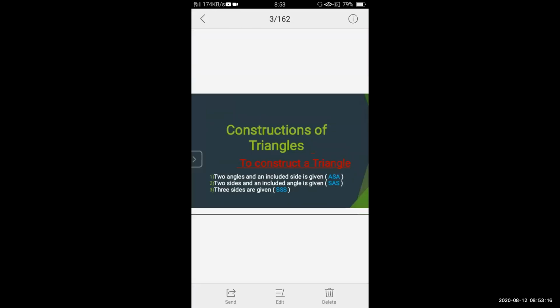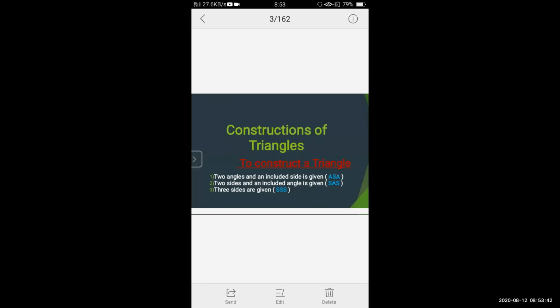Okay. Now what you can see on the screen, I have just given a topic, that is the name of the lesson, construction of the triangle. Now to construct a triangle, as I told you, you require possibilities. Let us see one by one. This is a recall of your previous lesson.